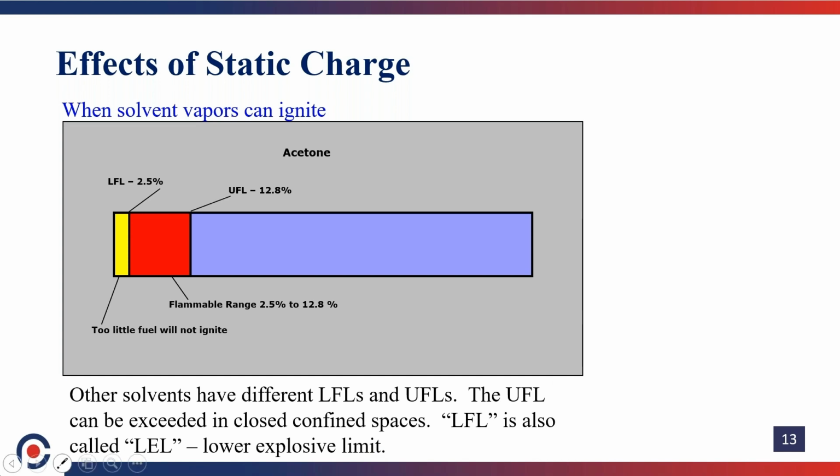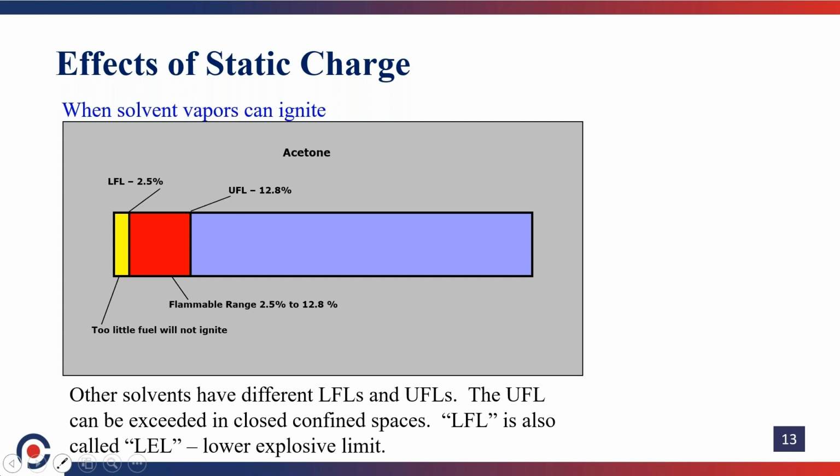So in order to consider this, first we will see the fire triangle. In this fire triangle, three components are required to catch fire. One is fuel, another is air, that is oxygen in the air, and another is a heat source. If the three components combine together, only then will it catch fire. In this case, static charge acts as an indirect fire source.